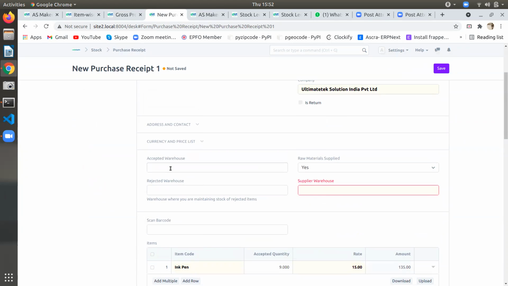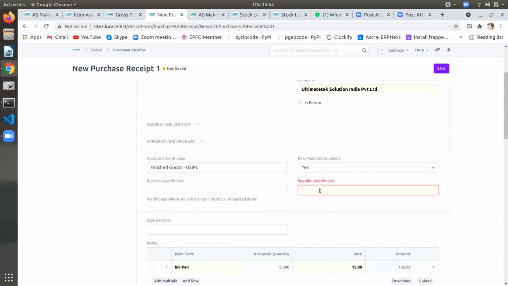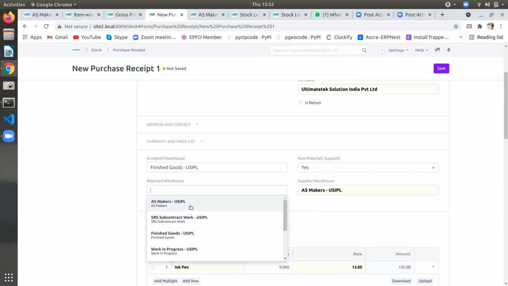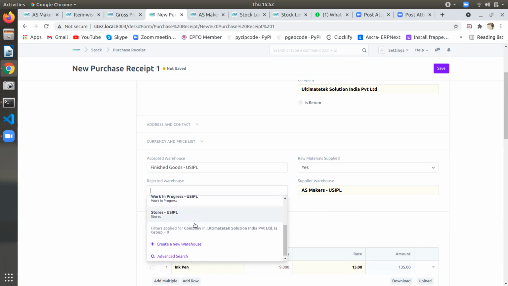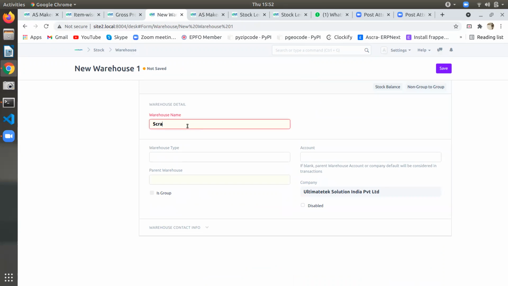So in this case, accepted warehouse. Sir, here, in this case we need to select the accepted warehouse, which is finished goods. Okay, no problem. Then the rejected warehouse also we have to define. You can put any one, no problem. We'll create a scrap warehouse for that. Okay. Scrapped item.